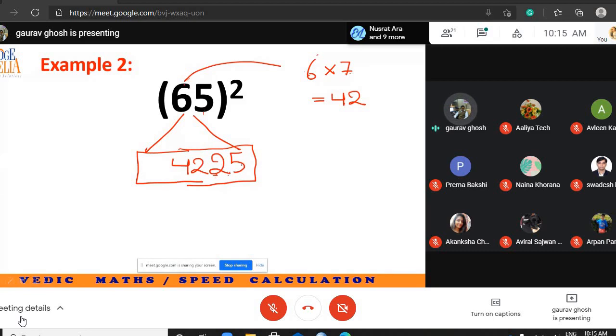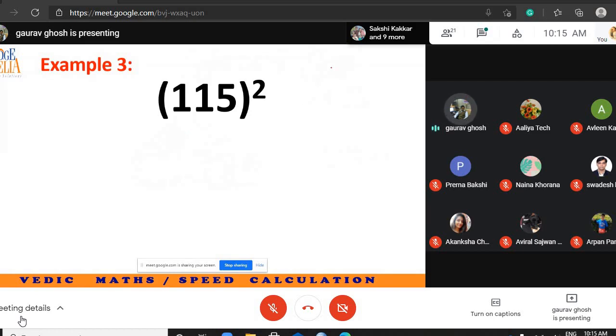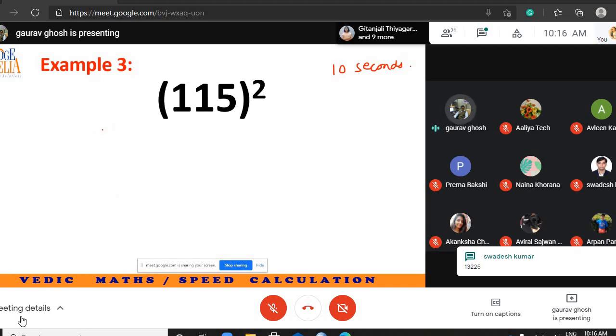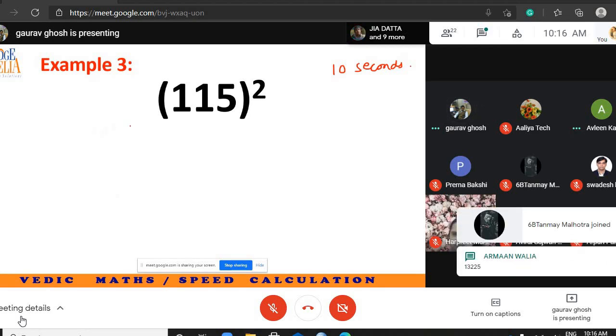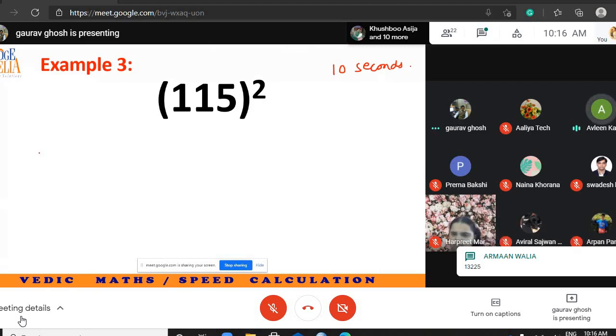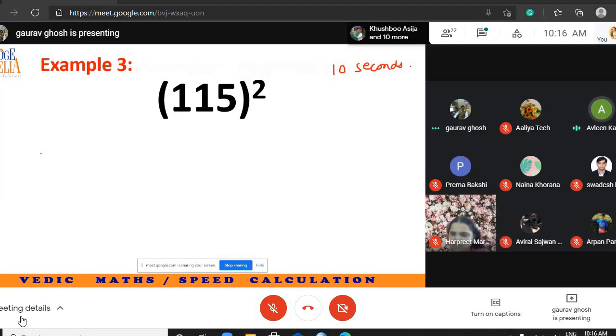You can get the answer in one single step, so it won't take more than 5 seconds. I'm giving you this example. Please take 10 seconds to solve this: 115 square. Let's see who is able to solve it in the least amount of time. Tell me the answer. 13,225.